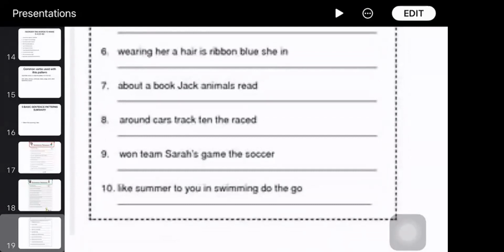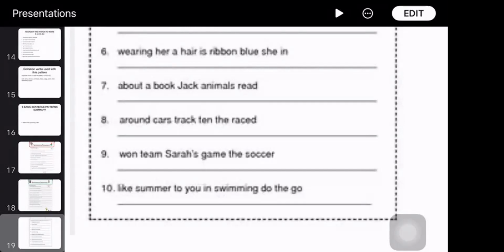Now you have to put the cars. The cars raced around a track. Okay. Now what about number 9?